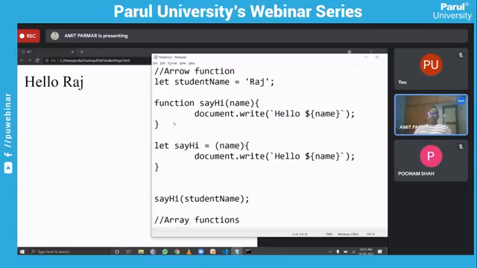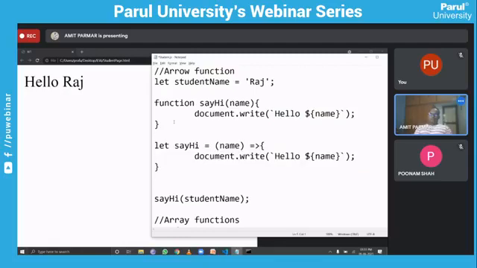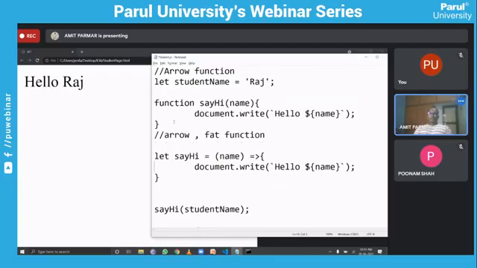then we will add the argument list, and then we will use this big arrow. This is nothing but an arrow function. It is also called a fat arrow function, you can say. Many names are there you can use for this, but this is how it works.